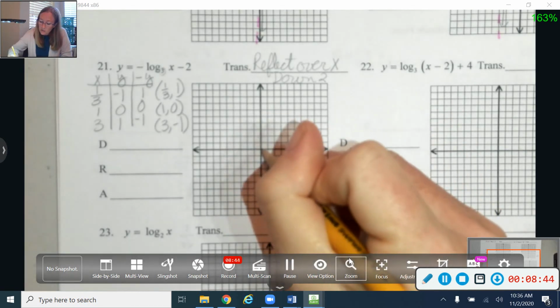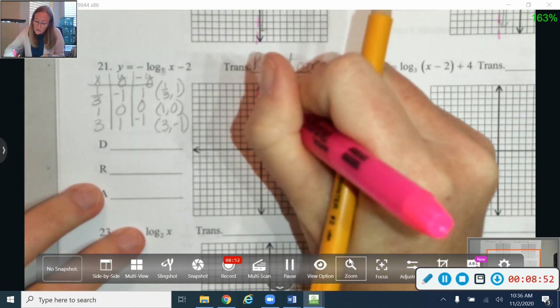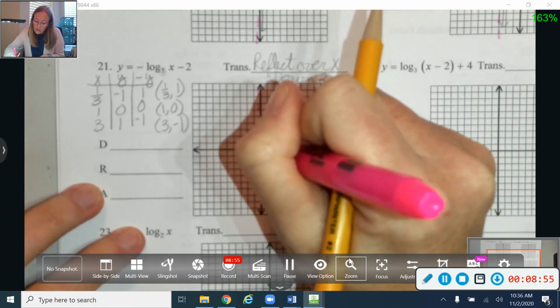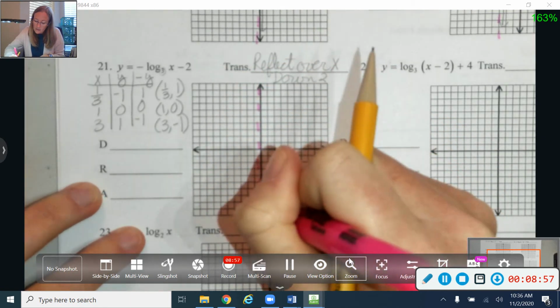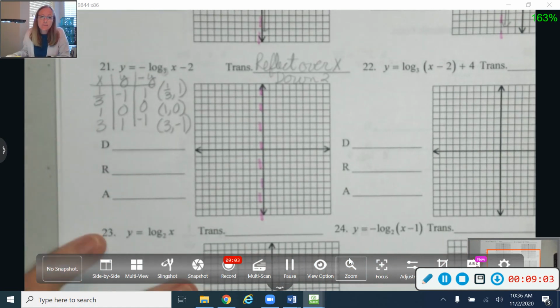Okay, so I'm going to start with my asymptote first. My asymptote on these only gets affected by a move left or right. I'm not moving left or right, so my asymptote is still going to be right here on the y-axis. So that did not move this time. And again, I'm going to draw it just a little bit off to the side so that you can see it, but it's actually right there on the y-axis.